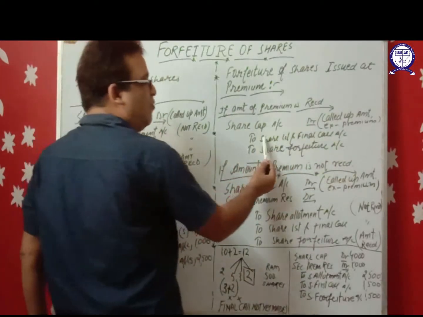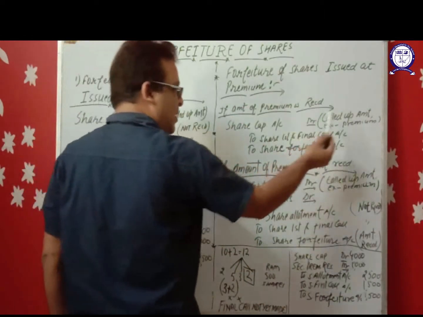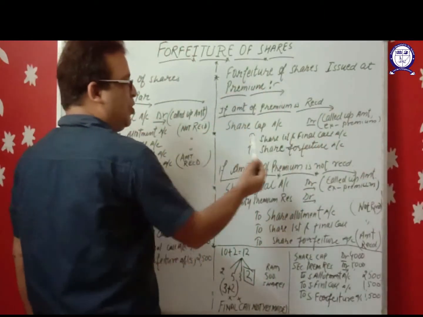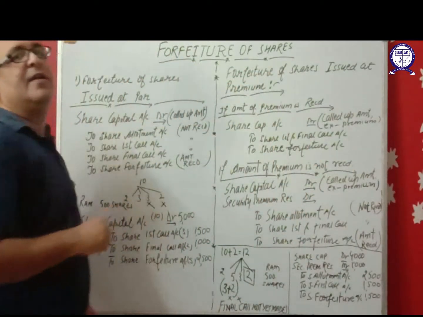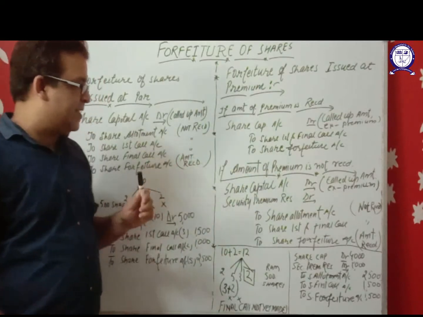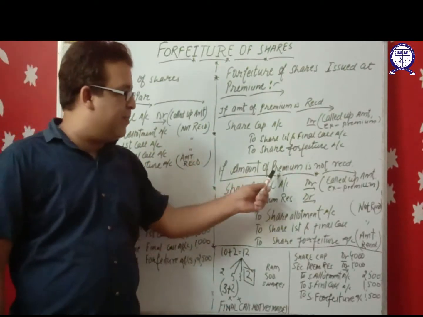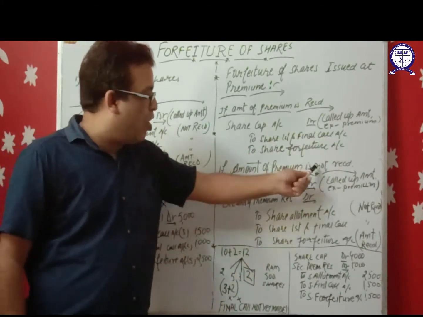To share first and final call money, if the first and final call money is not received. To share forfeiture, the amount which we have already received. And the second case, if the amount of premium is not received.